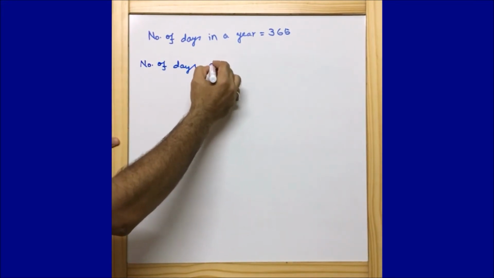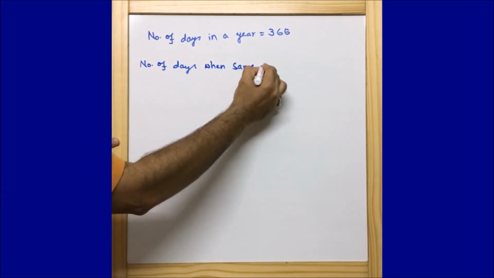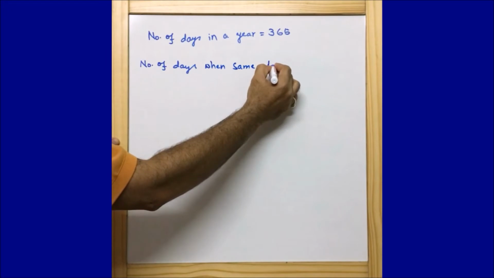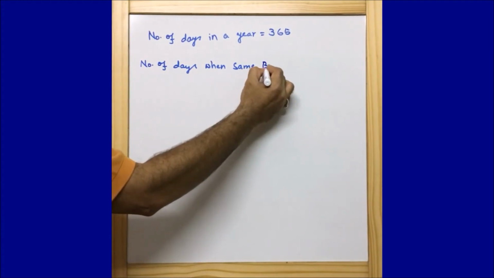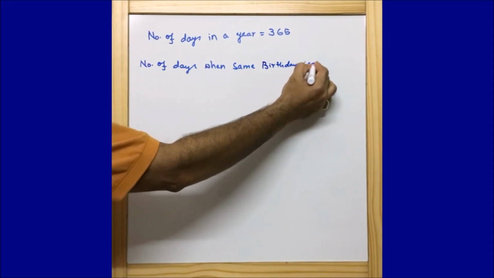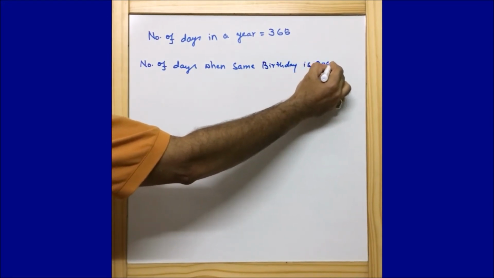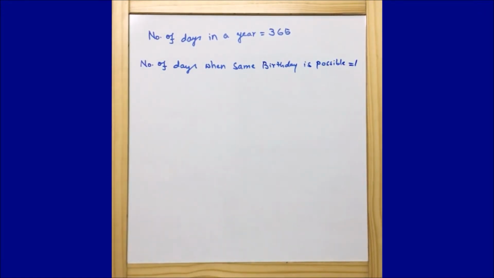So we can write the number of days when the same birthday is possible. This is equal to 1, because same day means only one day is possible out of 365 days.